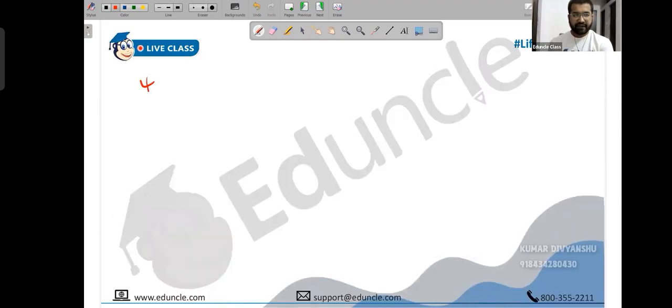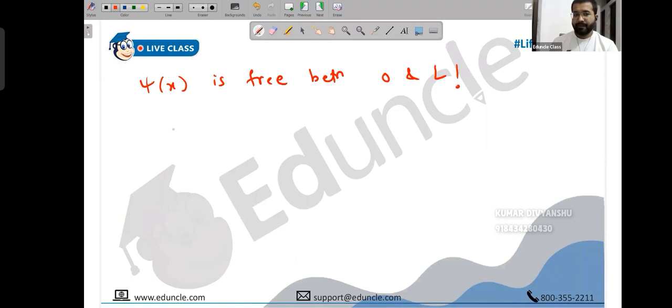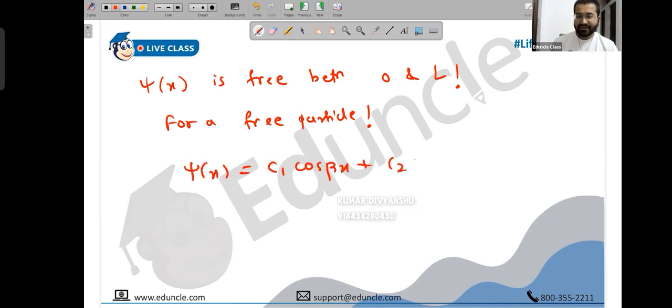So I can say the particle is free between 0 and L. For a free particle, we already know the answer. Otherwise, we would have derived this, honestly. What is the wave function? C1 cos beta x plus C2 sin beta x.